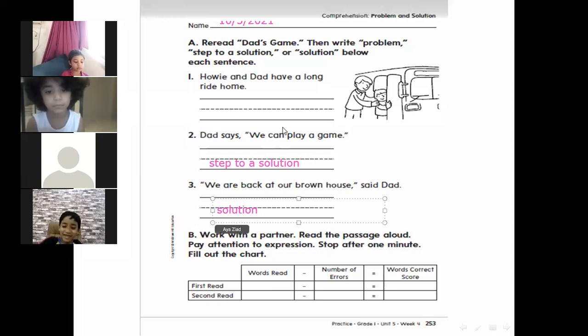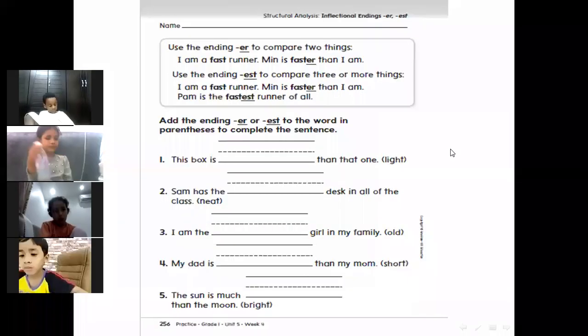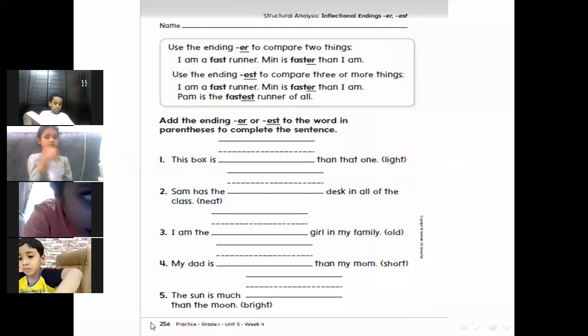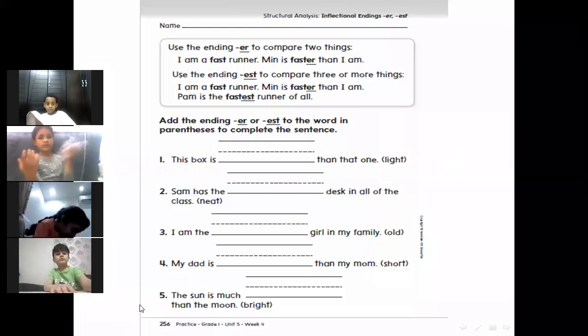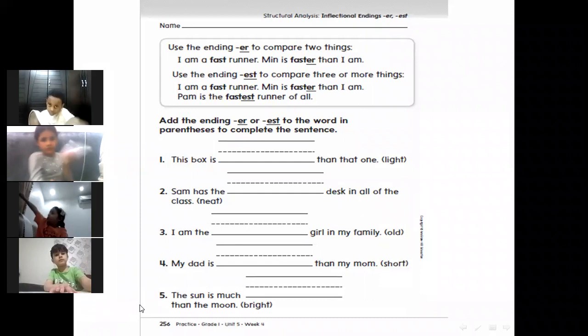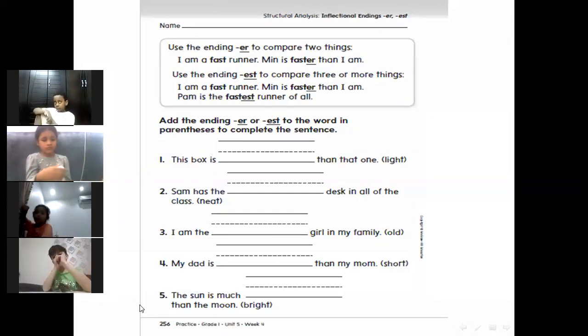Write the date, write problem, step to a solution, then solution. Yes? I can see the writing. Okay, do you remember grade 1 now? Welcome, Shiri. Open page number 256.